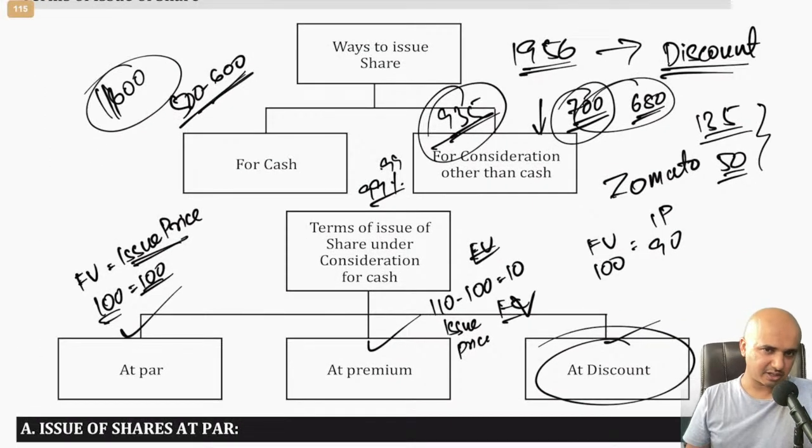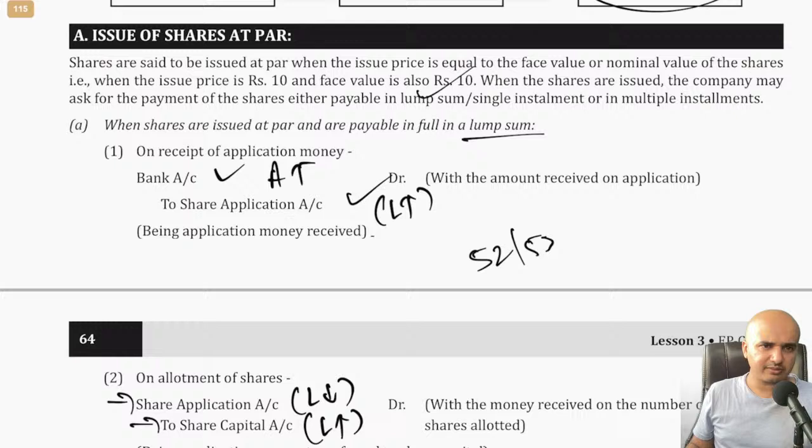For consideration, generally the consideration in this case would be cash. The company would want cash. Then of course, you can also issue shares for consideration other than cash. That is something which is not very popular. Now, the most important part here, that is the journal entry part.